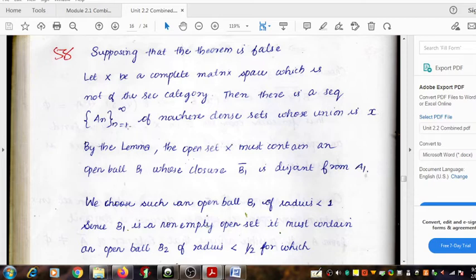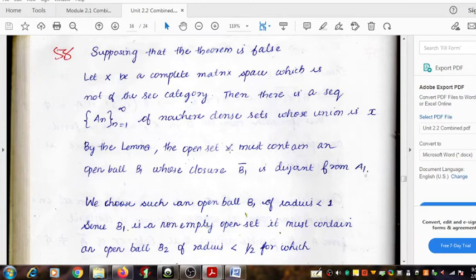So treating X as an open set, we take the first member of the family. What is that element? That is A1. A1 is the first member of this family, so we take A1, and also we treat X as the open set, and then we apply the lemma. The lemma says that you take an open set of the metric space. X itself is an open set of the metric space.